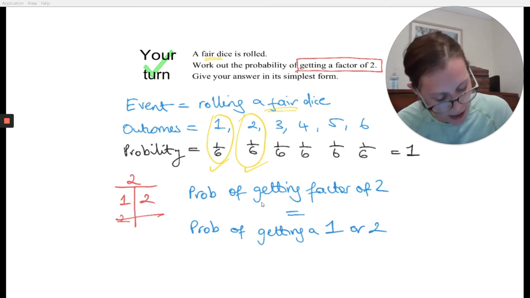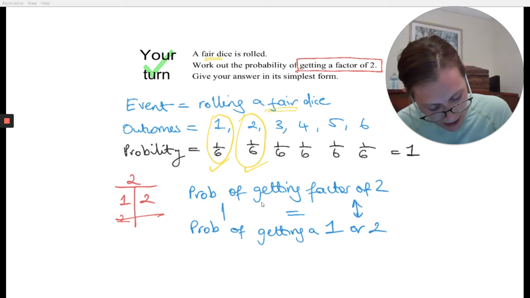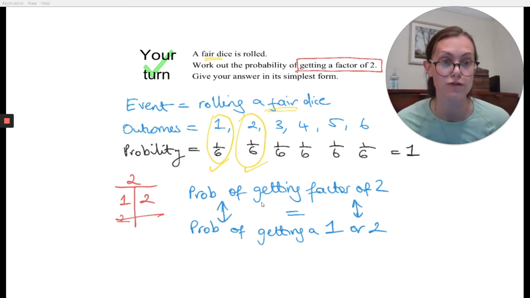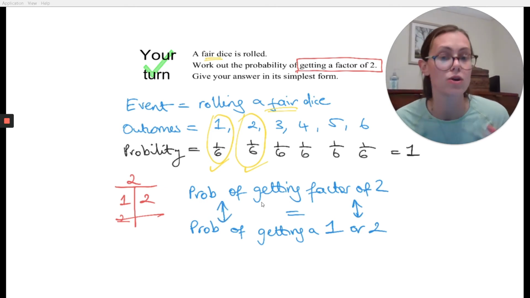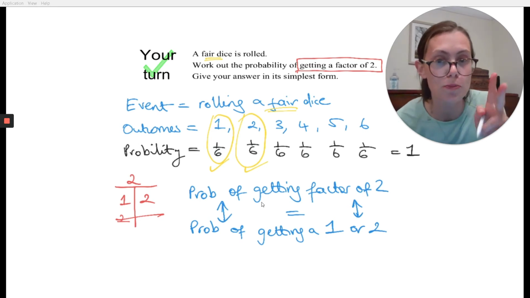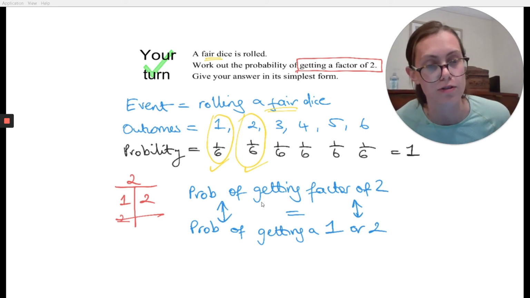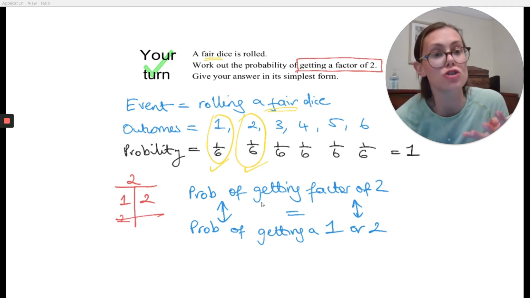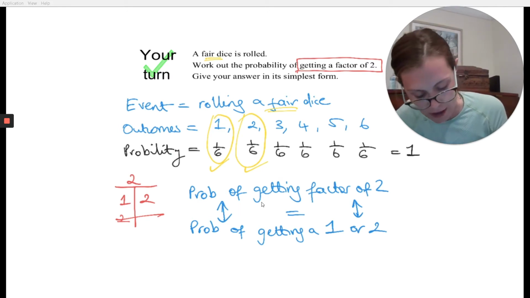So those 2 things mean exactly the same. Saying what's the probability of getting a factor of 2 is the same as asking the question, what's the probability of rolling a 1 or rolling a 2? And suddenly now, what we should see is that there are 2 possible outcomes you could get that would meet the criteria. So the probability should increase, it should get bigger, because you could either get a 1 or you get a 2, and both those things would be okay. So that's why we add.